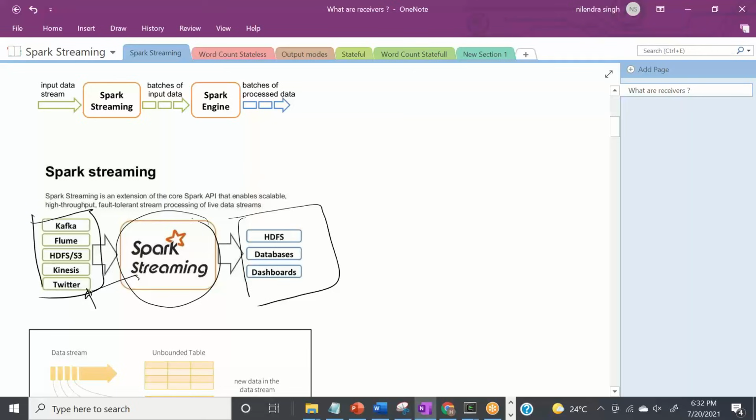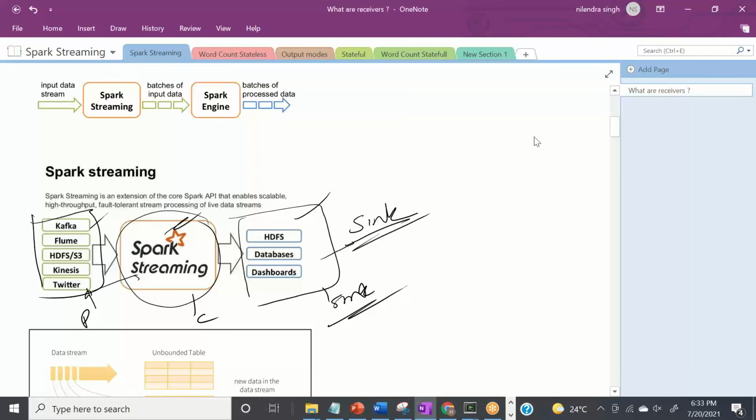Spark Streaming will process them and store them into some sink. So this is what we call a sink, right? So this is producer, this is consumer, and this is sink. So I'll write it here: producer, consumer, and then sink. Sink means wherever you want to store the data. Okay. Till now, things are clear, right?